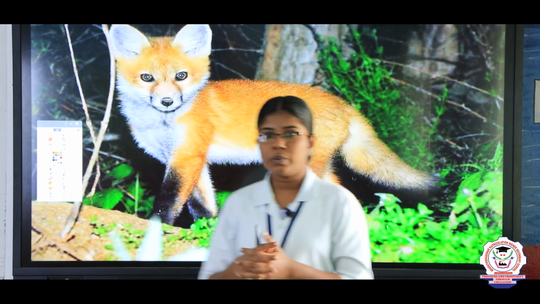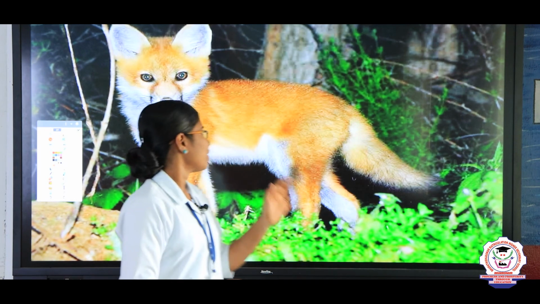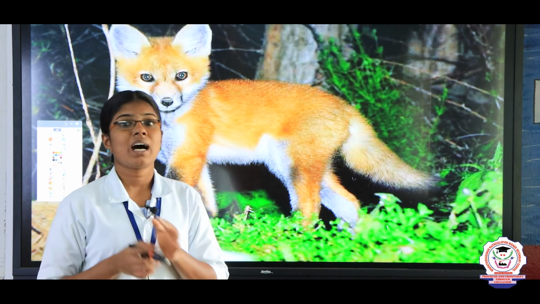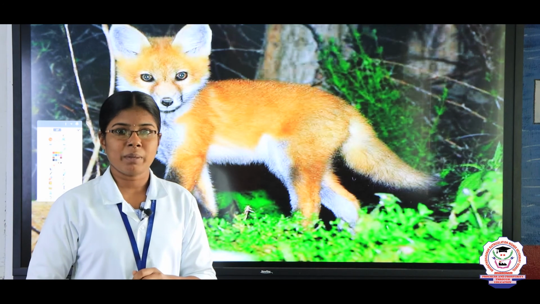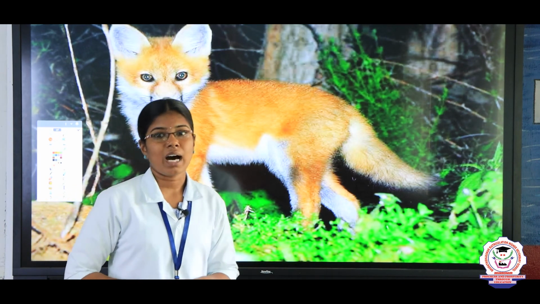How does it sound? It cries like that, right? Yes, very good. We say the sound of the fox in English: fox howls. What is it children? Howls. In Tamil we say oolaiyidum, right? We say the fox oolaiyidum, right? In English, fox howls.